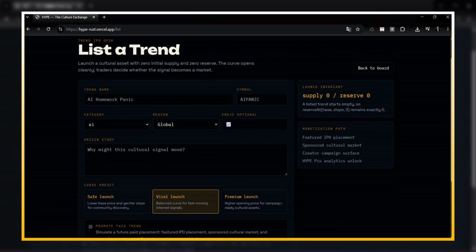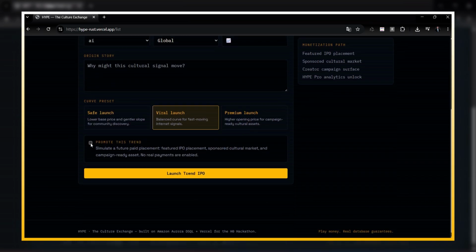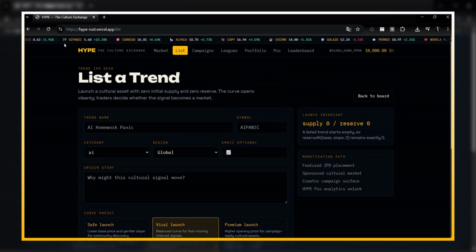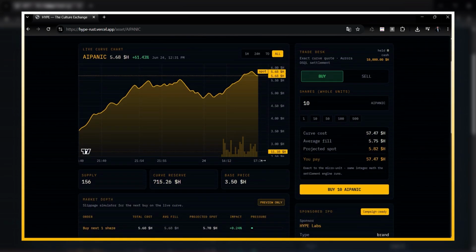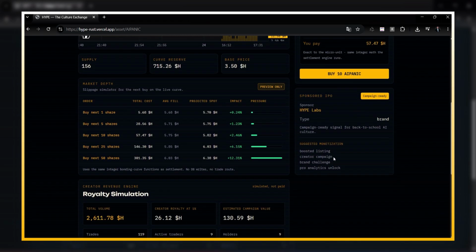Hype also includes a trend IPO flow. A creator, community, or brand can list a new cultural trend, choose a curve preset, add sponsorship metadata, and launch it into the market without touching the solvency ledger. This creates the monetization surface: sponsored cultural IPOs, promoted trend launches, creator royalty analytics, and campaign-ready assets.